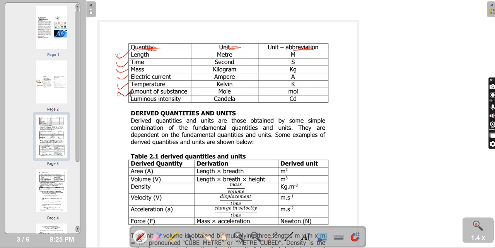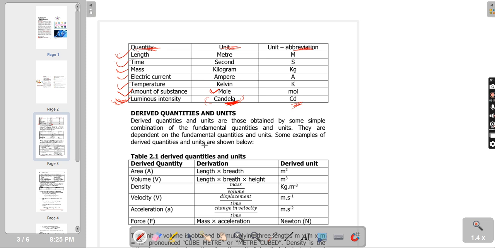Then we have amount of substance. The unit is mole, and the abbreviation is mol, M-O-L. Then we have luminous intensity. This is light, the intensity of light. And we have candela. Now remember this, because most times you see this in past questions, students forget about this one. You know, the others are very common, so students easily remember them, but this is not as common as the others. And the unit abbreviation is cd.